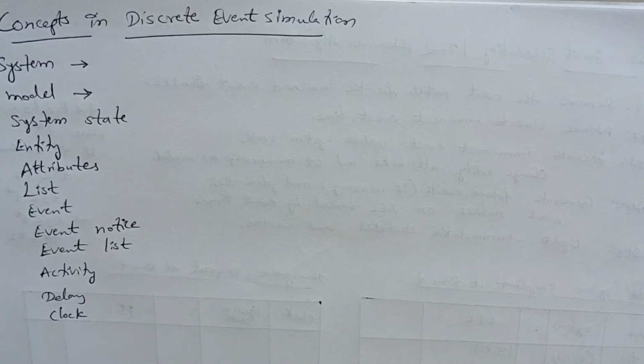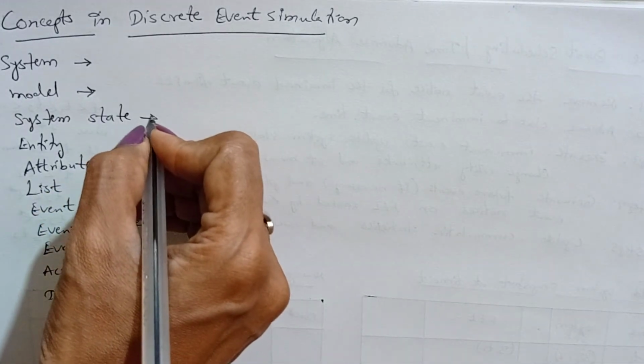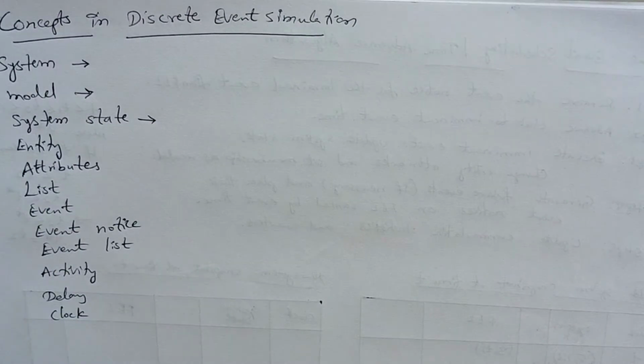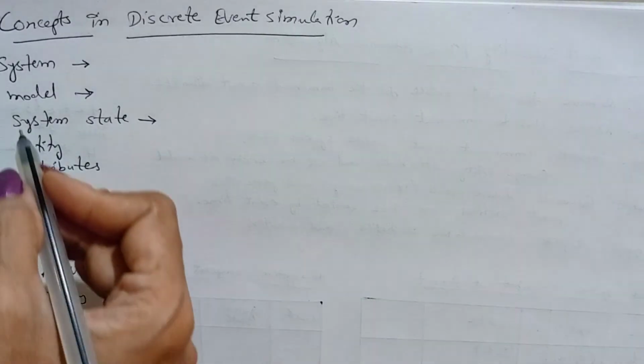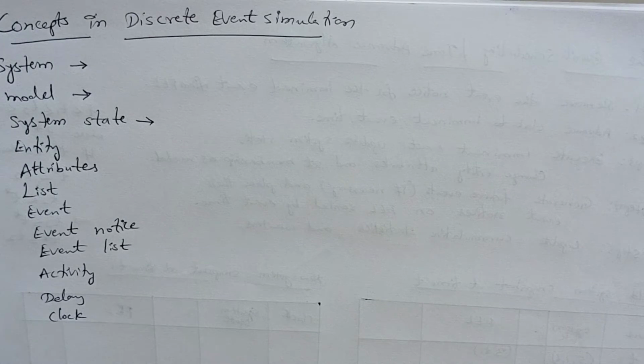Next, coming to system state. At a particular instant of time, what is the state of a system? That represents the system state. It is a collection of variables that contains all the information that describes the system. This is said to be a system state.